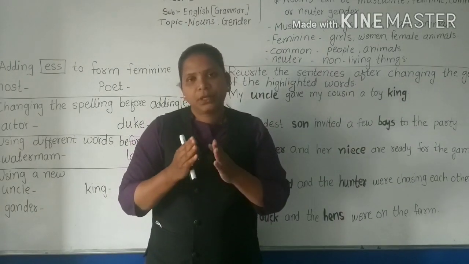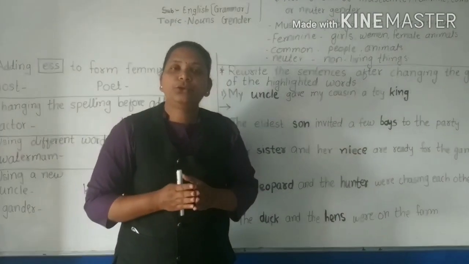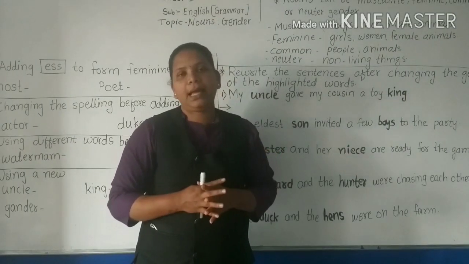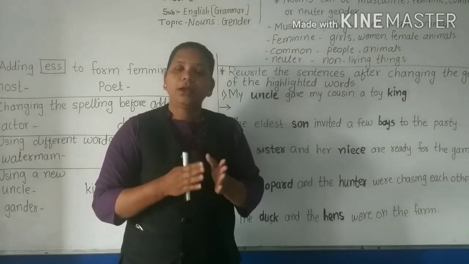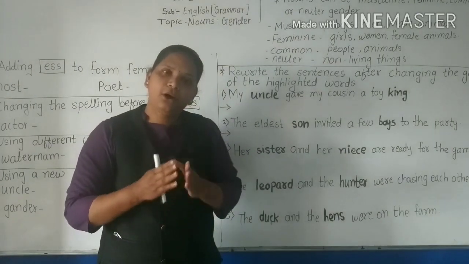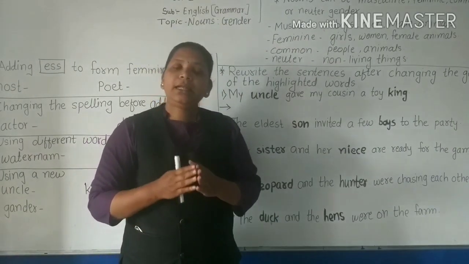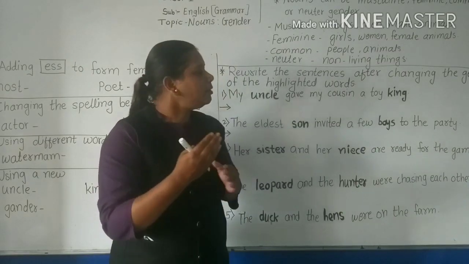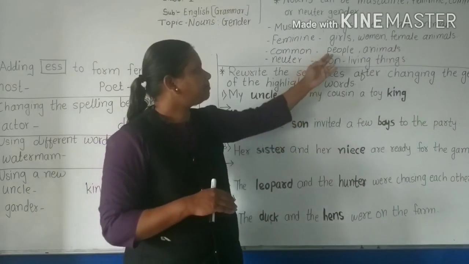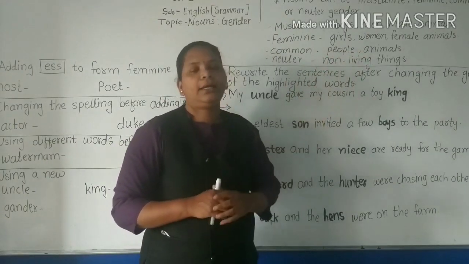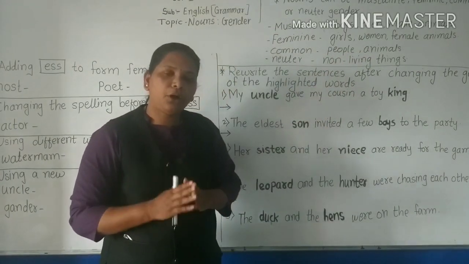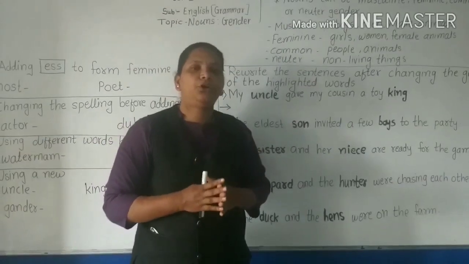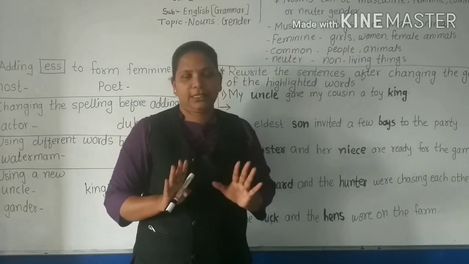Feminine gender refers to girls, women and female animals. The common gender refers to people or animals. And the neuter gender refers to non-living things.